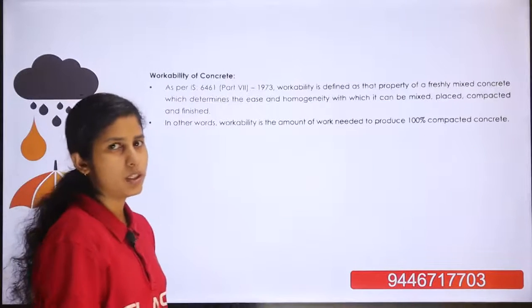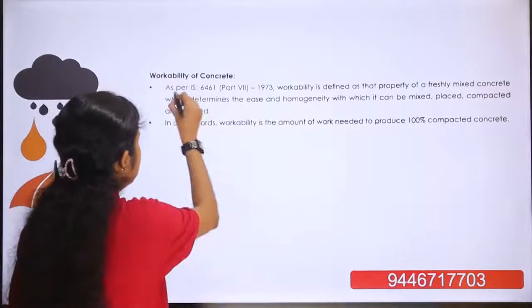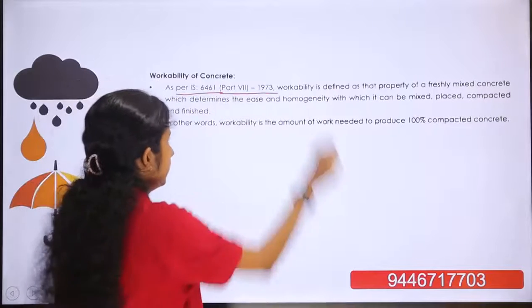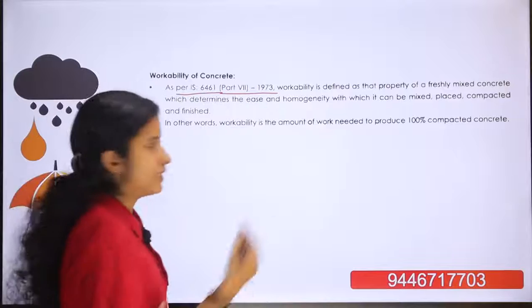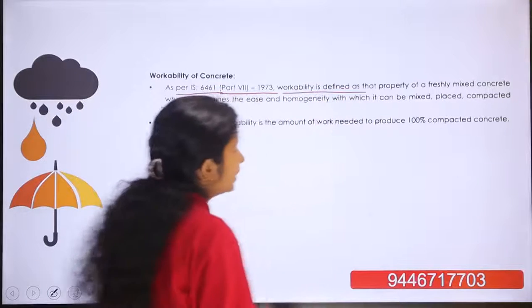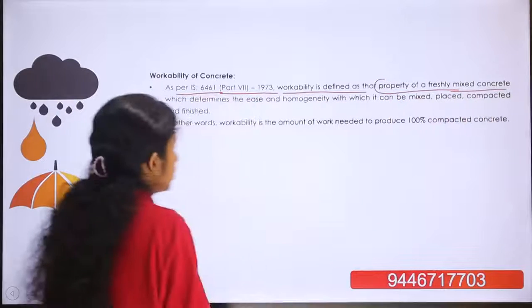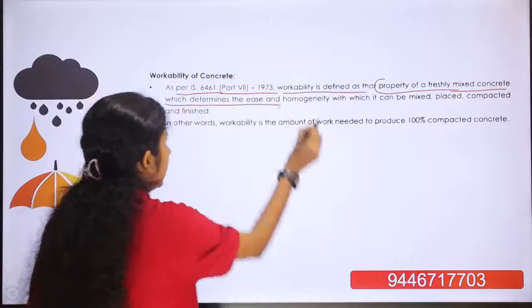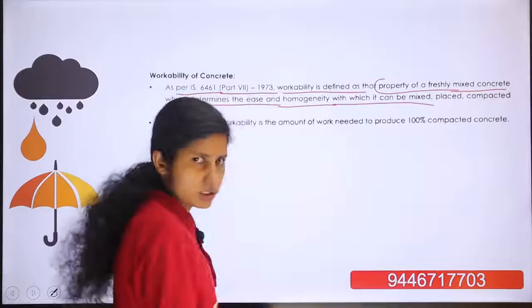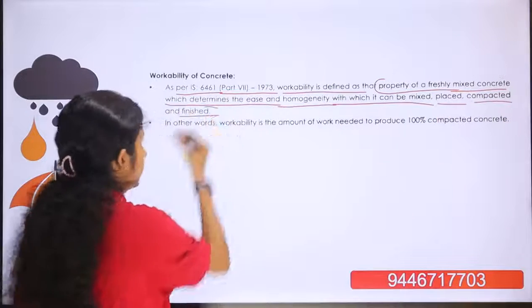Next is the workability of concrete. Workability as per IS 6461 Part 7, 1973. Workability is defined as the property of freshly mixed concrete which determines the ease and homogeneity with which it can be mixed, placed, compacted and finished.